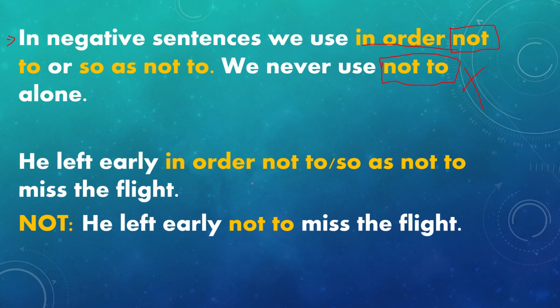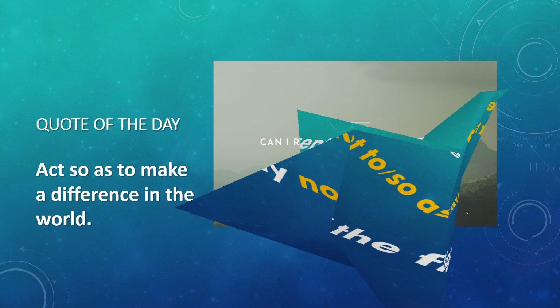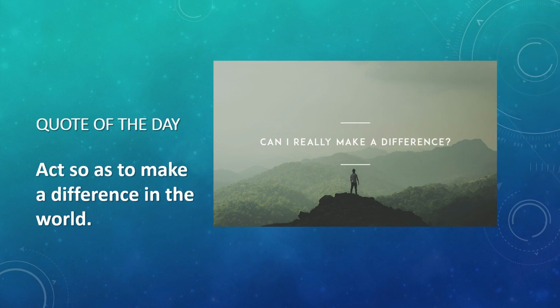He left early in order not to, or so as not to miss the flight. We don't say he left early not to miss the flight. Okay? Very good. All right, so this is all the class for today.